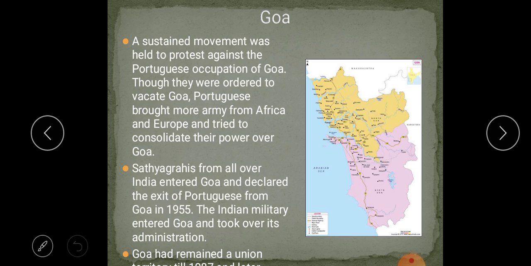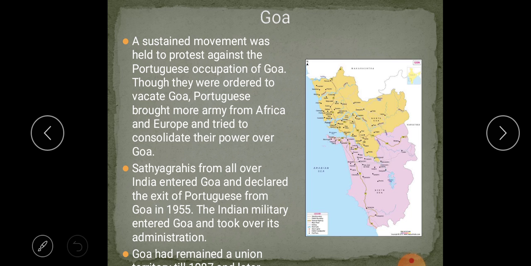Now next one, Goa. Goa is also one of the small states in India, near Mangalore, attached to Karnataka. A sustained movement was held to protest against the Portuguese occupation of Goa. First, who came to India? Among all the Europeans, the Portuguese came first. The Portuguese permanently occupied Goa and then Diu, Daman, Dadar, Nagar Haveli, and started ruling permanently. After India got independence also, they were ruling that part. They did not go.